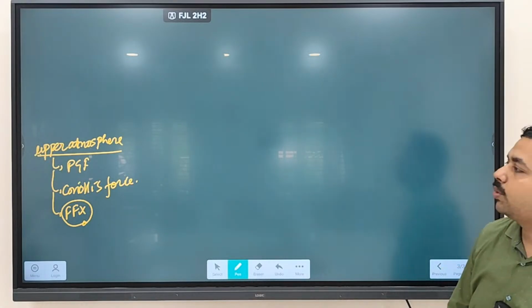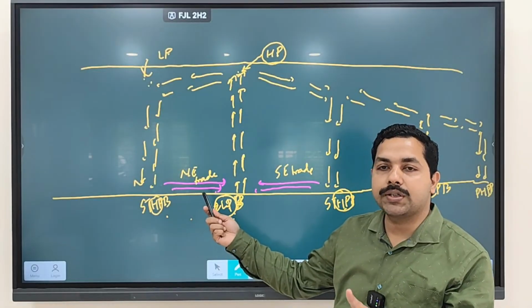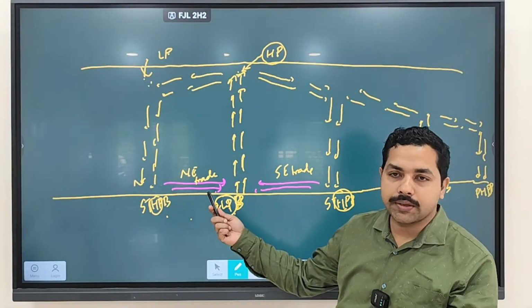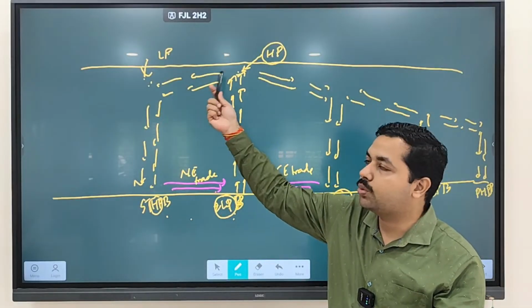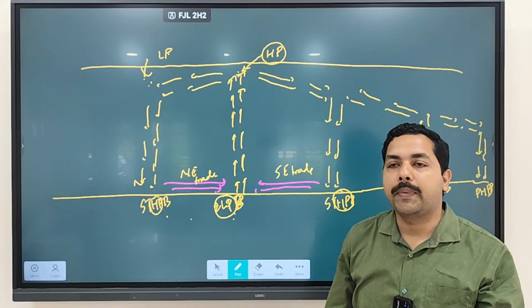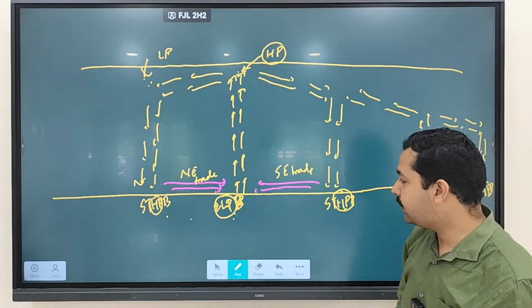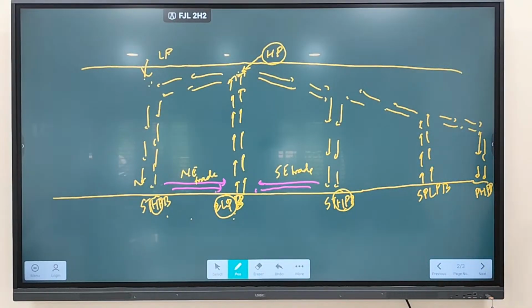So when wind is blowing over here, you see three forces impacting: pressure gradient force, Coriolis force, as well as the frictional force. But when wind is moving in this part, what will happen? Only two forces are impacting. One is pressure gradient force, another is what? Coriolis force. Clear?